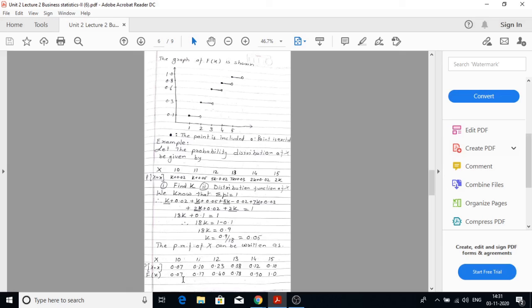So 0.07 as it is, 0.07 plus 0.10, we add the next probability, so cumulative becomes 0.17. 0.17 plus 0.23, the final value becomes 0.40. 0.40 plus 0.38, the answer is 0.78. 0.78 plus 0.12, it becomes 0.90. 0.90 plus 0.1, the final answer is 1.0.